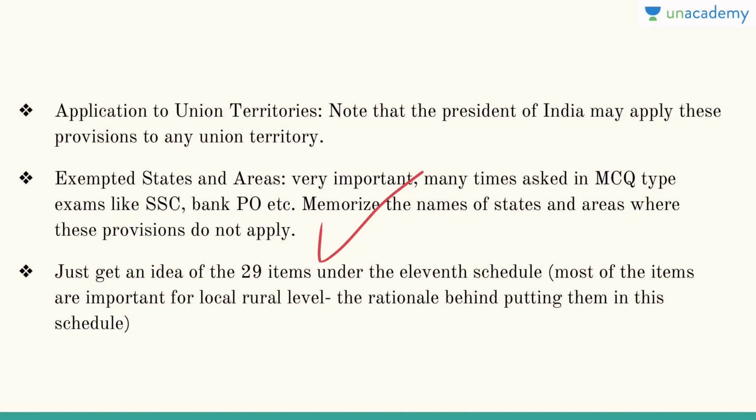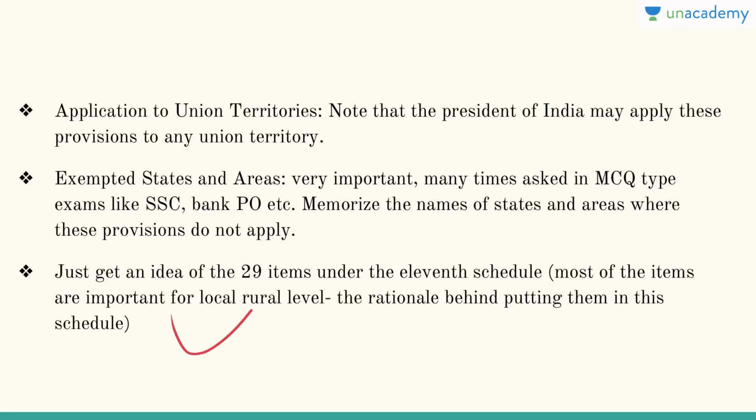It deals with the Panchayati Raj. Obviously, it is impossible to remember all 29, but remember whatever you can relate with village life. If you are a villager, you will realize that these are the things you will need to watch on a constant basis, and most of these items are important at the local rural level. The rationale behind putting them in this schedule is this. All these things will be relatable to village life.